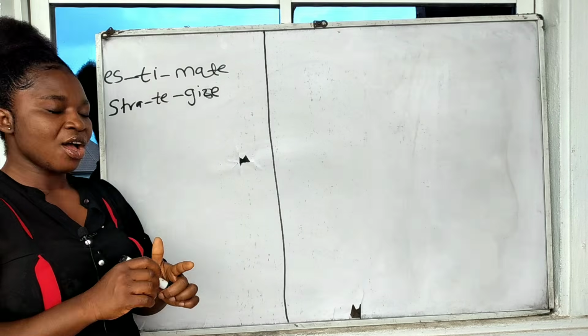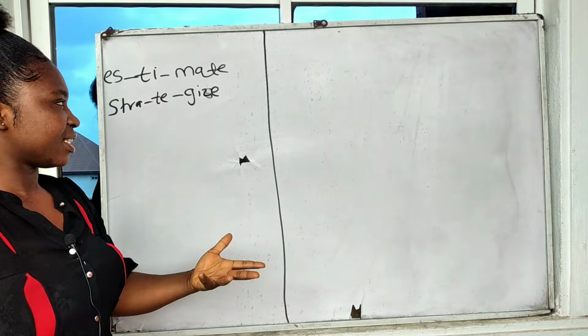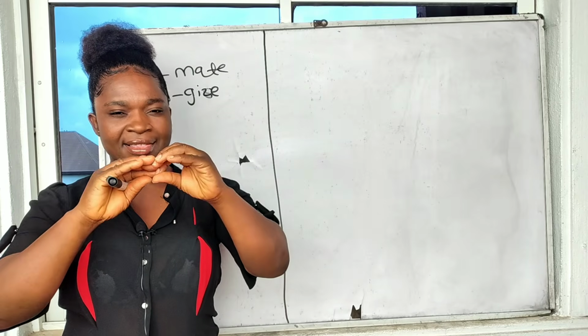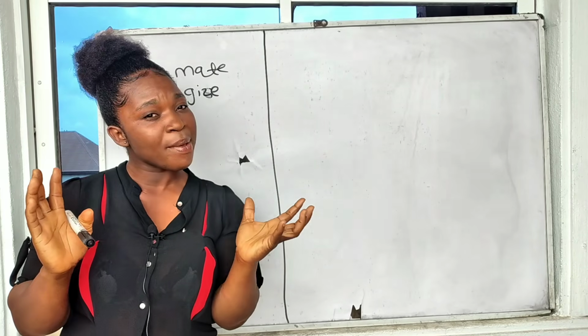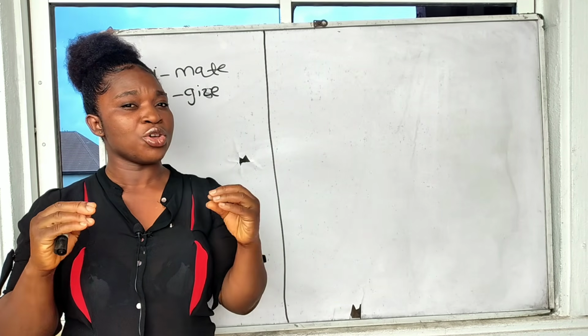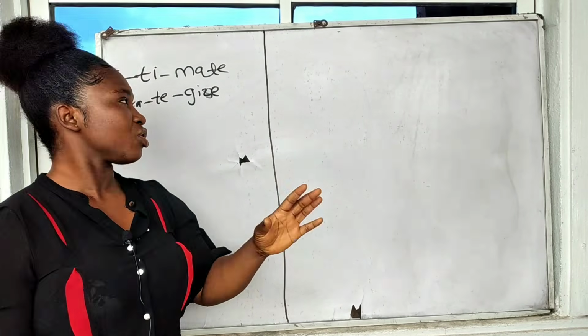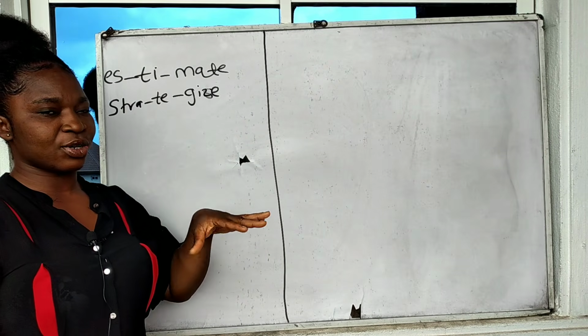When we talk about strategize, we're talking about the plan, how you intend to do a particular thing. You map out the way you want to do it, the kind of method you want to use to achieve a particular goal. So that is what strategize actually means.